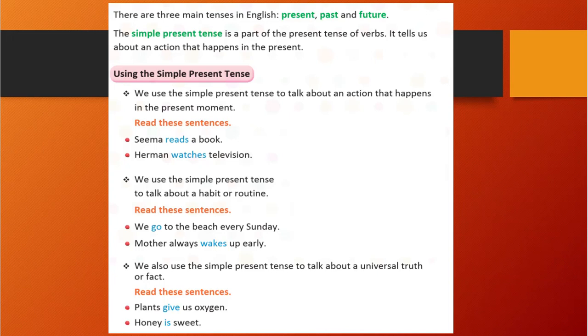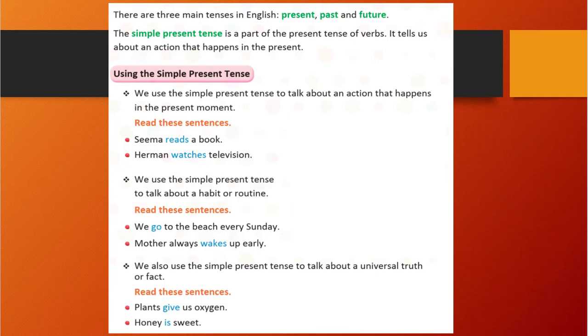So the simple present tense is a part of the present tense of verbs. That is, our verbs we will be using as a present verb. Okay, we will use the present verb when we use the simple present tense. Okay, let's see some examples. You will get a little clear idea.